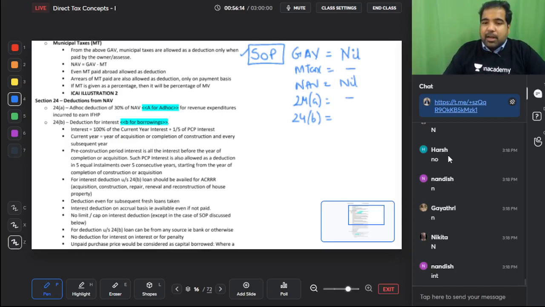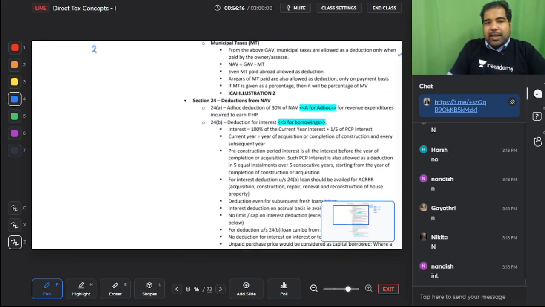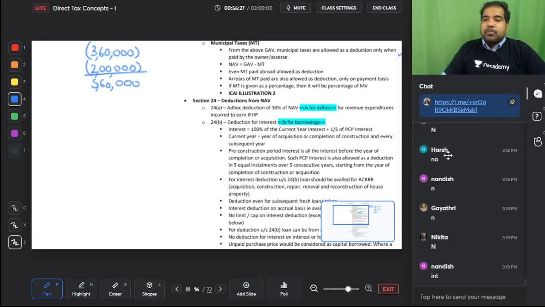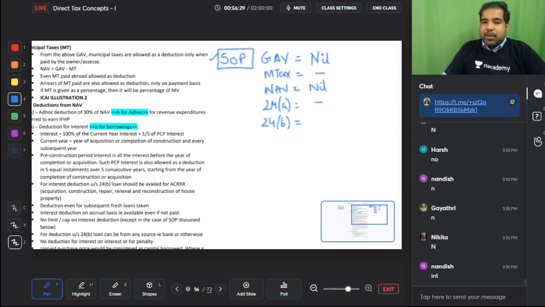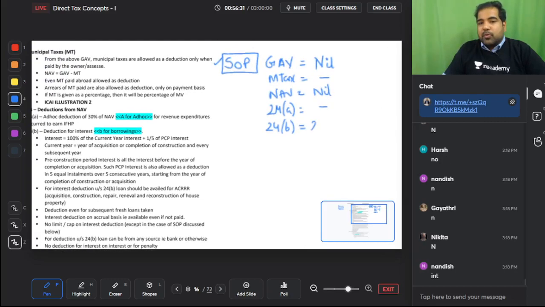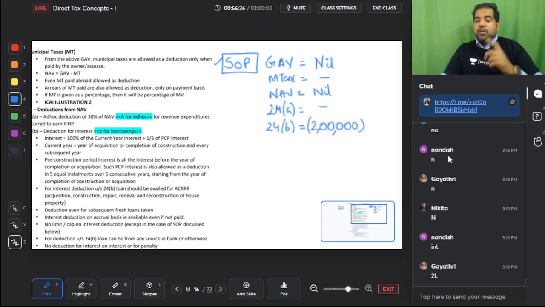This is the same calculation as earlier. 3,60,000 in the current year, 2 lakh of PCP. How much is that? 5,60,000. But can you take 5,60,000? No. The only time there is a cap in 24B, there is a limitation of interest. It is here, which is maximum 2 lakh. Not per house, but per person. I'll tell you what that means.